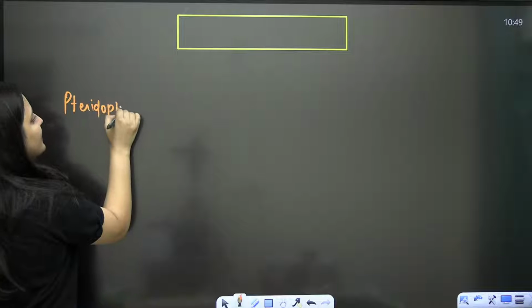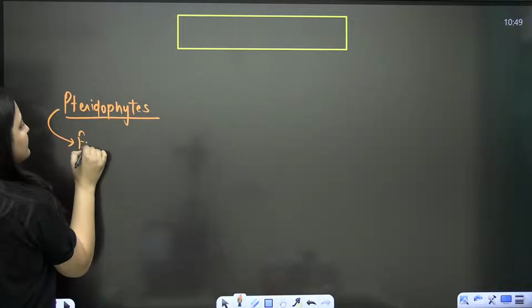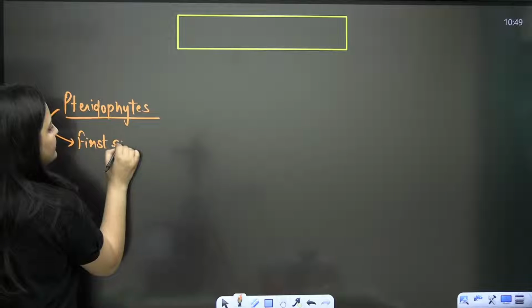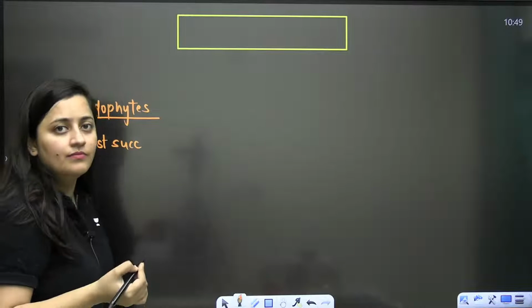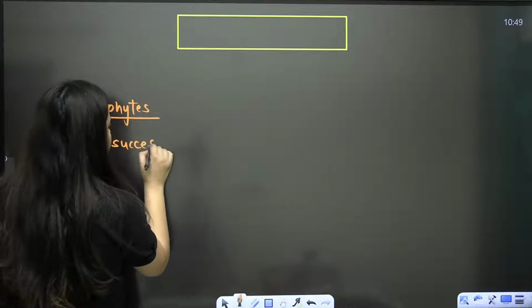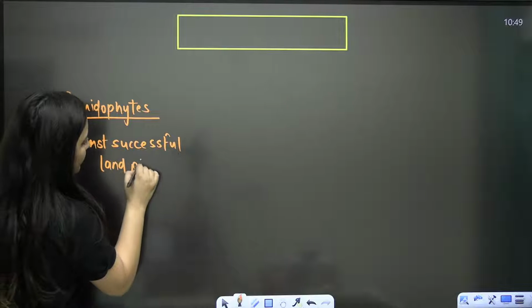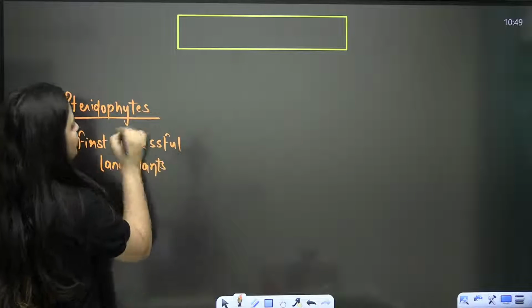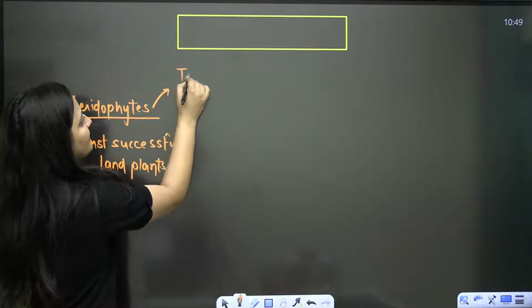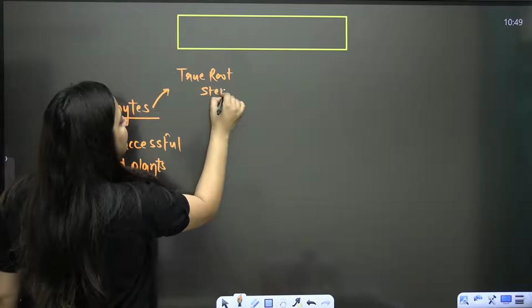They are the first successful land plants, isn't it? Like your ferns, right? When you are talking about pteridophytes, you are talking about the ferns. So you know what they are? They are the first successful land plants. Now in the case of these pteridophytes, they are properly differentiated into true root, stem and leaves.